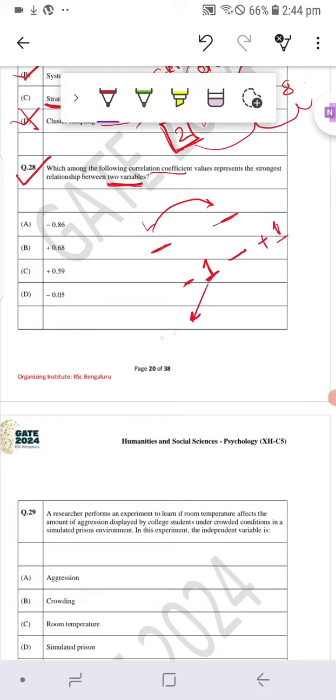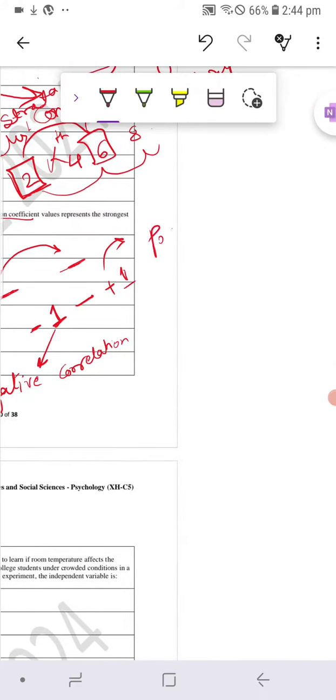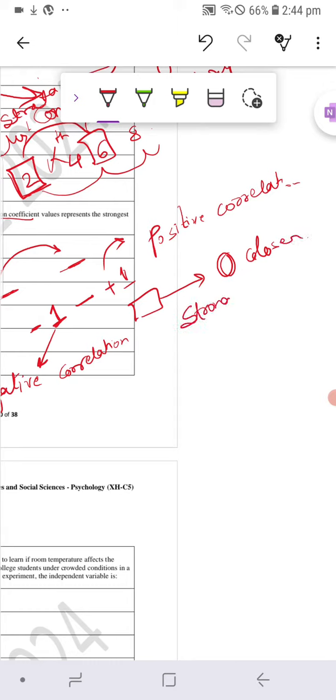Here -1 represents negative correlation, whereas +1 indicates positive correlation. Now apart from this, if a value is closer to 0, then we will call it the strongest,